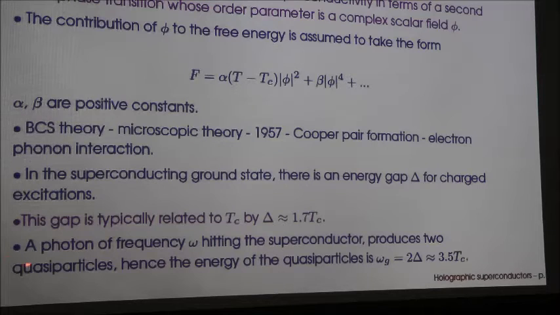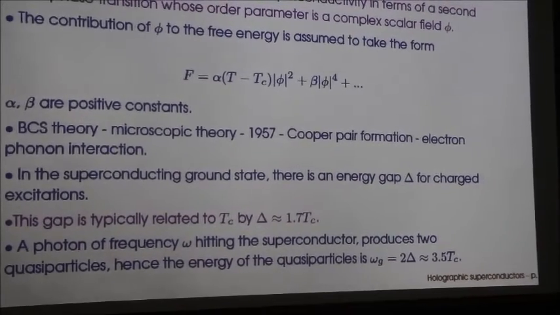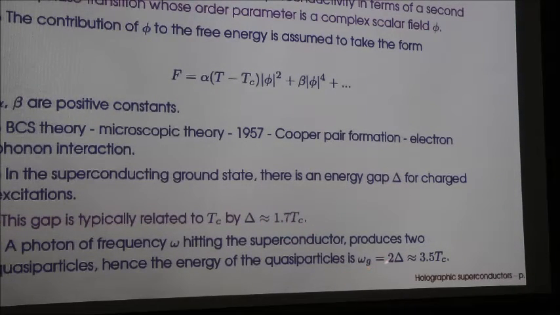What is this energy gap? If a photon of frequency omega hits a superconductor in the superconducting ground state, this charged boson can be excited, and two quasi-particles are created in the excited state. The energy of these quasi-particles can be estimated: omega g is equal to twice delta, where delta is the energy gap, and delta is related to the critical temperature by this relation. So omega g is twice delta, which is 3.5 Tc. This is an experimental result for low Tc superconductors.